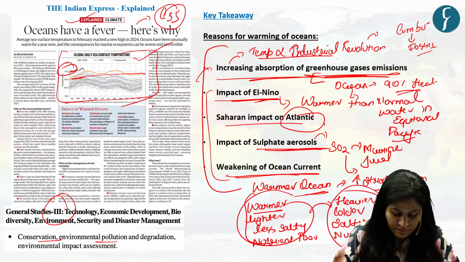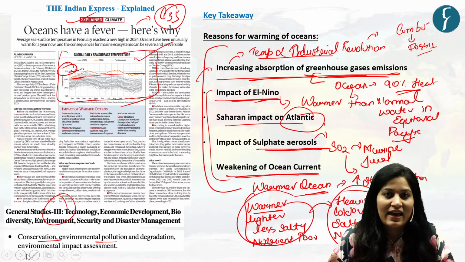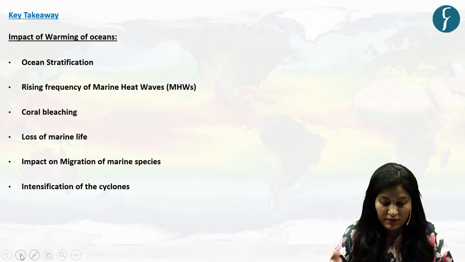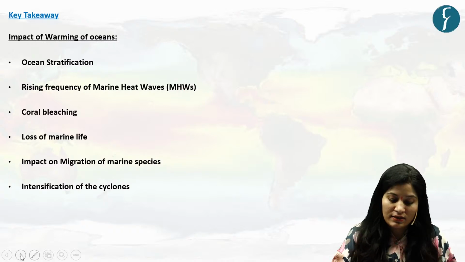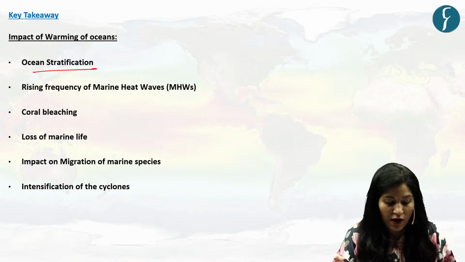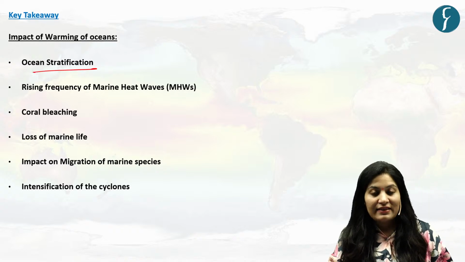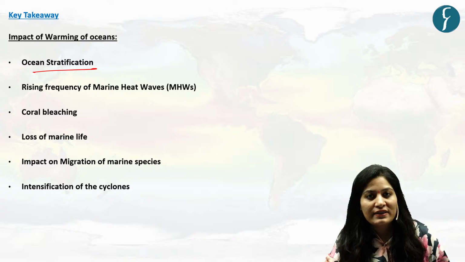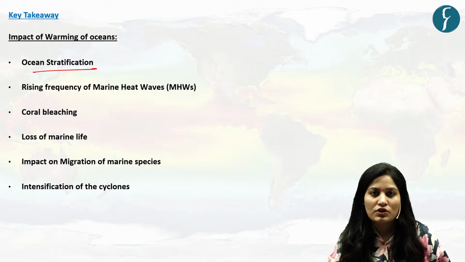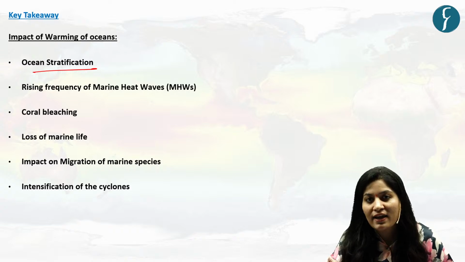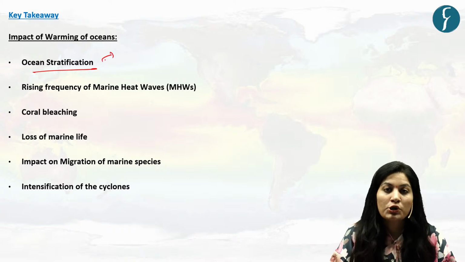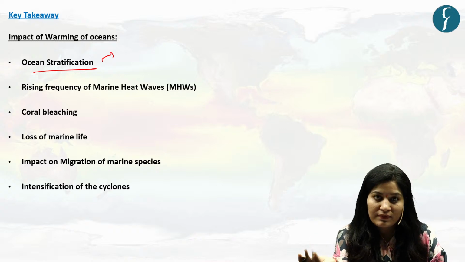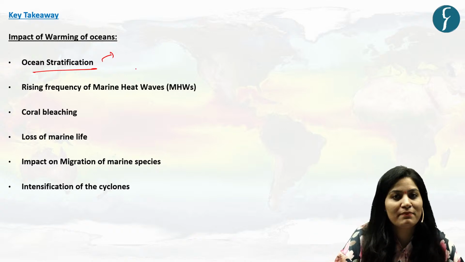Now, having seen the reasons, let's see the impact of warming of the ocean. The first impact is ocean stratification that we have already discussed. Because of a warmer ocean, there is increased stratification, so there is a problem in mixing of two layers. Because of that, it is difficult for nutrients to come to the top level, and it will disrupt the marine ecosystem.